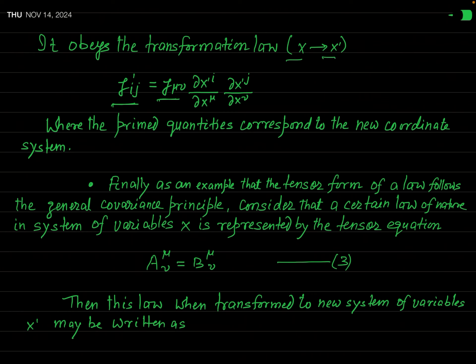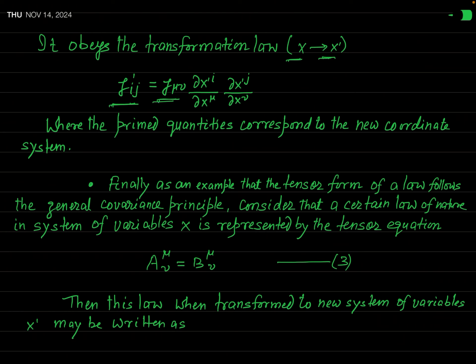And if you know the components of the metric tensor in the unprimed coordinate system x, then you can find its components in the primed coordinate system by this transformation law.